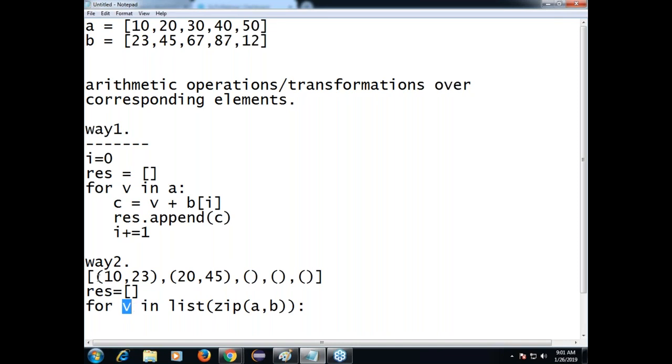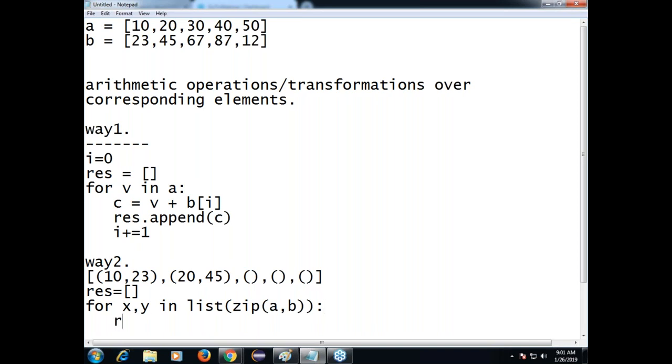At each iteration, each value is a tuple. A tuple has two things: one element of the first list, another element of the second list. Now, instead of a single variable, here I am saying x comma y. Each element is a tuple, right? First one goes into x, second one into y. Understand?